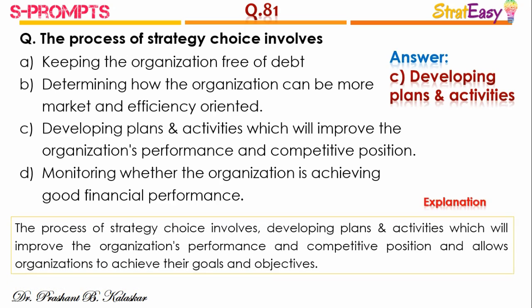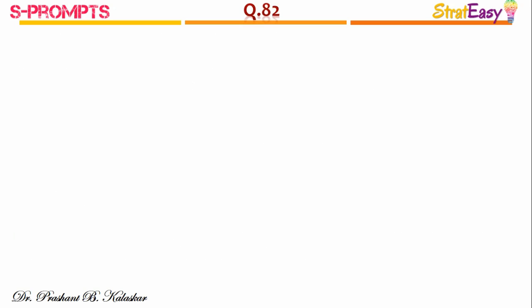Question number 81. The process of strategy choice involves, and the right answer is option C, developing plans and activities. The process of strategy choice involves developing plans and activities which will improve the organization's performance and competitive position, and allows organizations to achieve their goals and objectives by minimizing the chances of unpredicted losses.